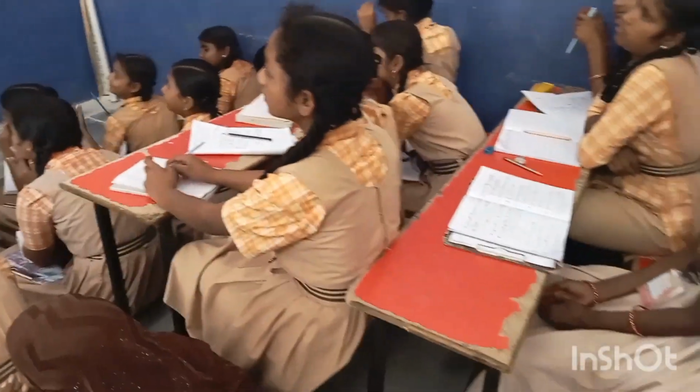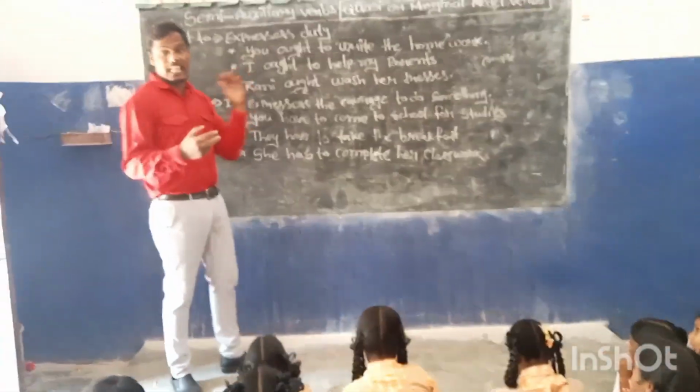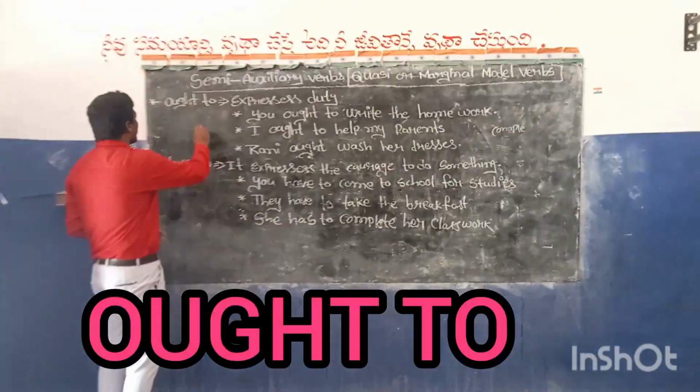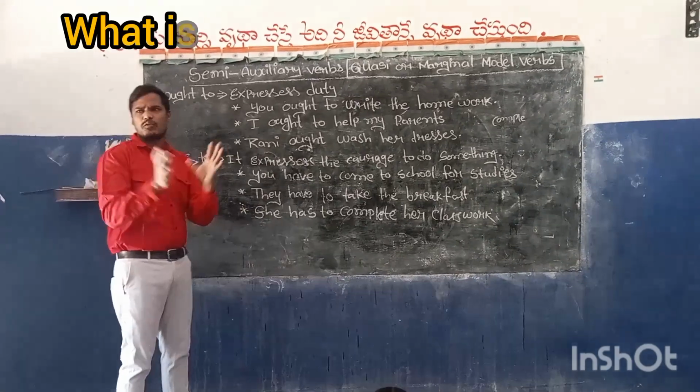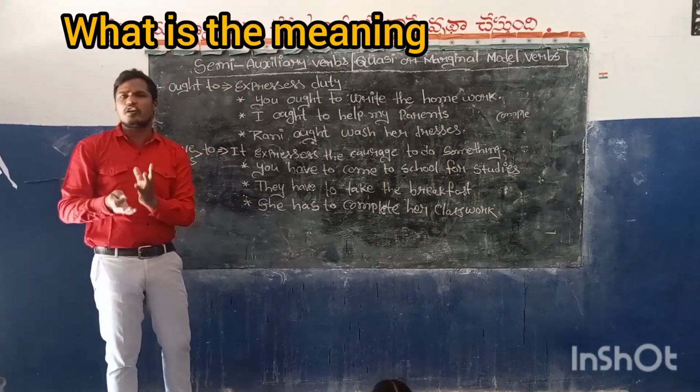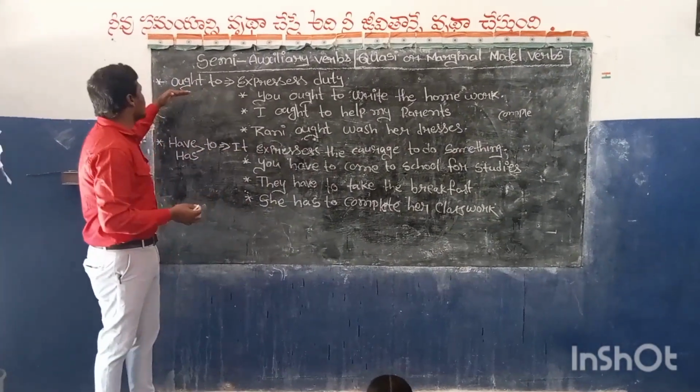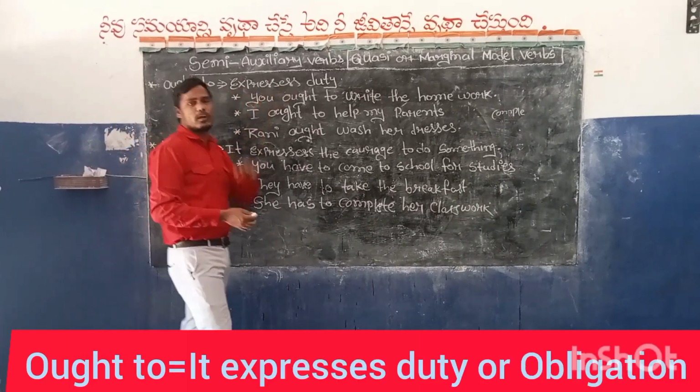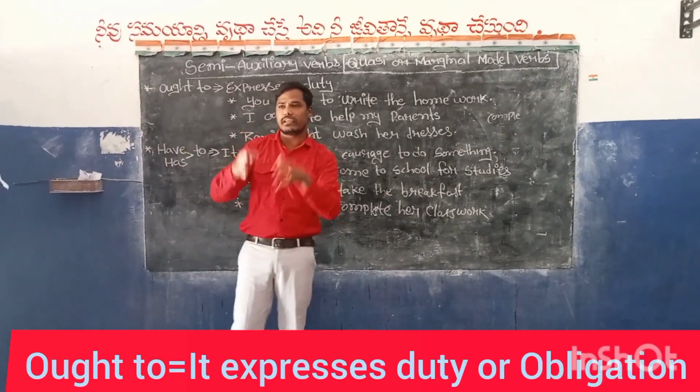Today we are going to discuss the semi-auxiliary modals. This is also one type of modal verb. Daily we are using this. Ought to. What is the meaning of ought to? Sir, this word is new for us. But look here, my dear children. Ought to expresses duty, obligation, your duty.